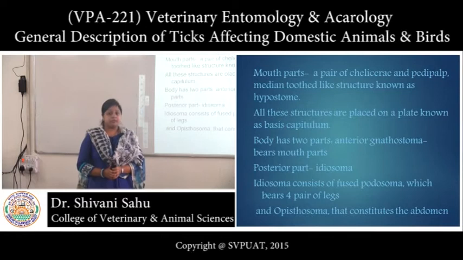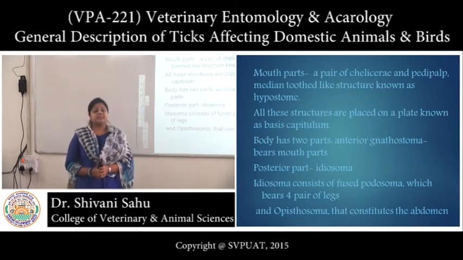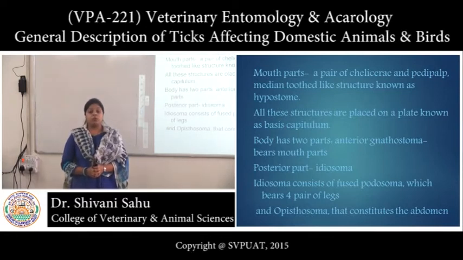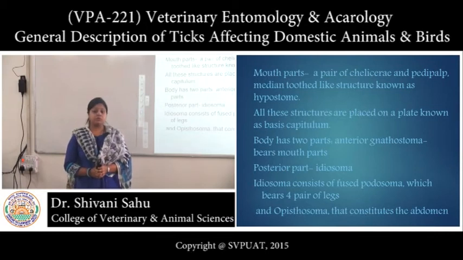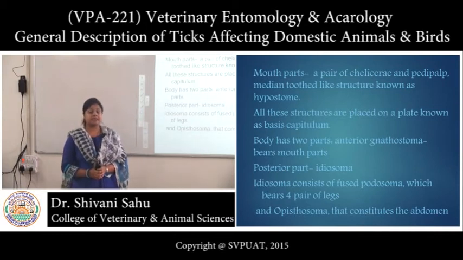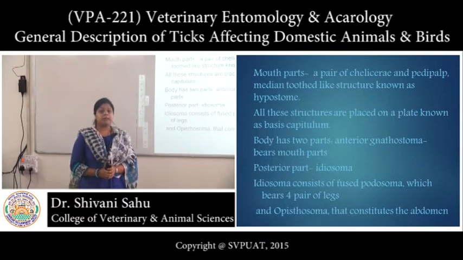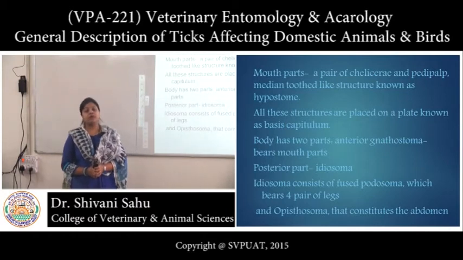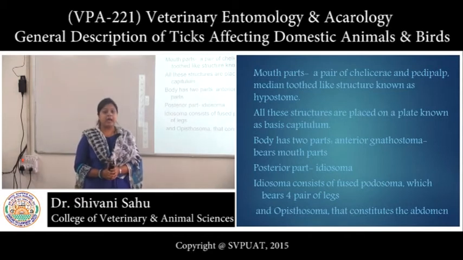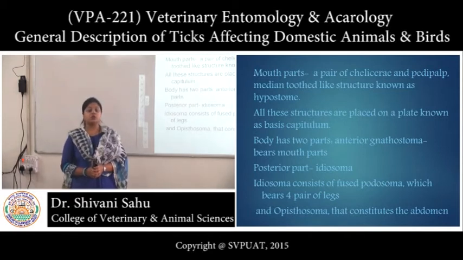Here the body is divided anteriorly into gnathosoma, which consists of mouth parts present on a plate known as basis capituli, and idiosoma, the posterior part, which consists of podosoma which bears 4 pairs of legs, and opisthosoma which consists of the abdomen.